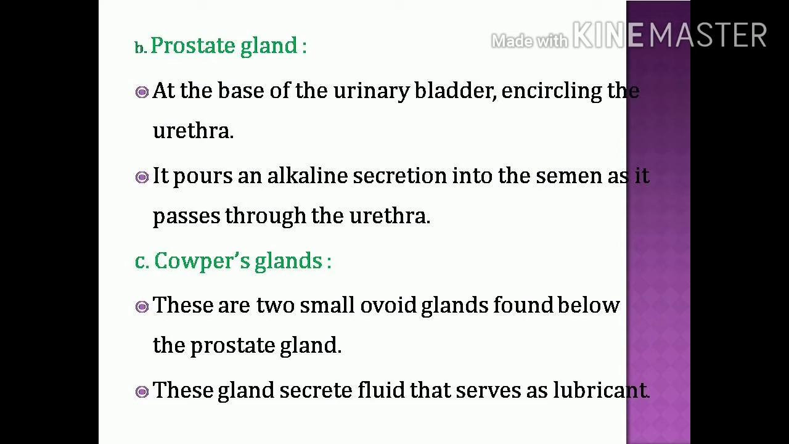Next, corpus glands. The corpus glands are two small ovoid glands found below the prostate gland. Just below the prostate gland, we can see the corpus gland. The secretion of these glands serves as a lubricant, which means it helps for the easy passage of the sperm. Whatever secretions are there in these accessory glands and the sperm together is called semen.